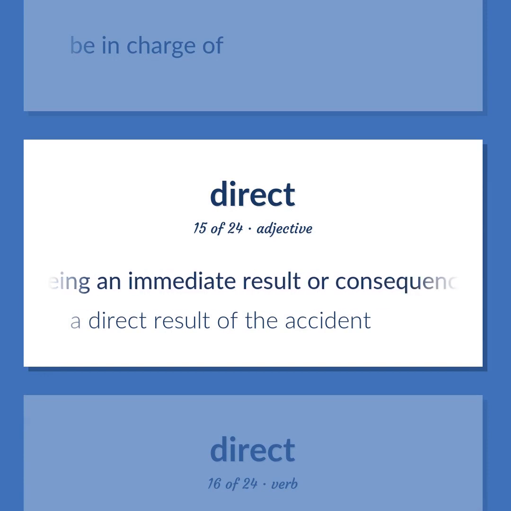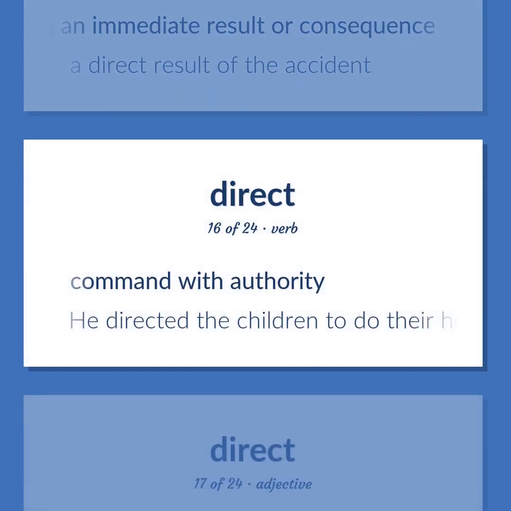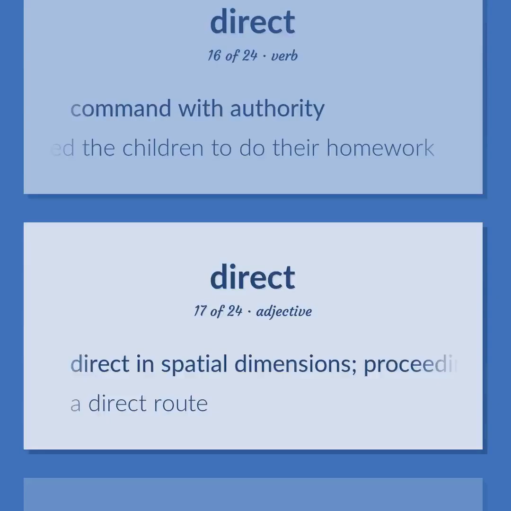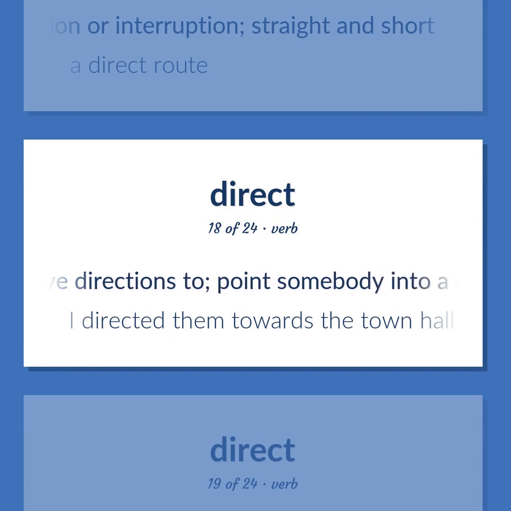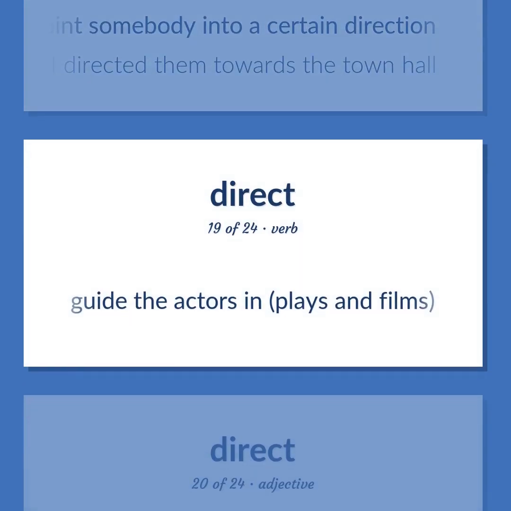Being an immediate result or consequence. A direct result of the accident. Command with authority. He directed the children to do their homework. Direct in spatial dimensions, proceeding without deviation or interruption, straight and short. A direct route. Give directions to, point somebody into a certain direction. I directed them towards the town hall. Guide the actors in plays and films.